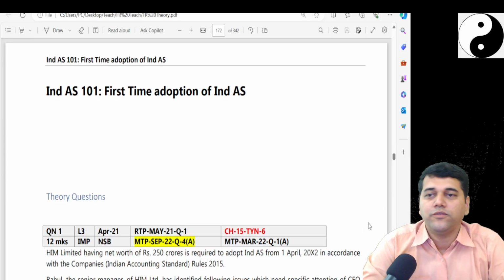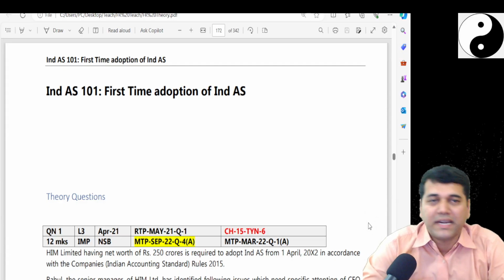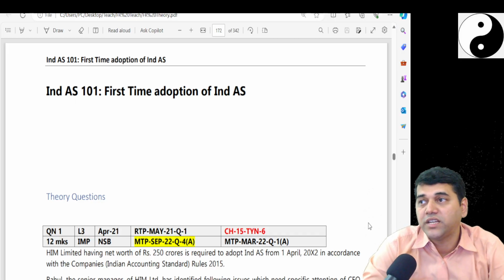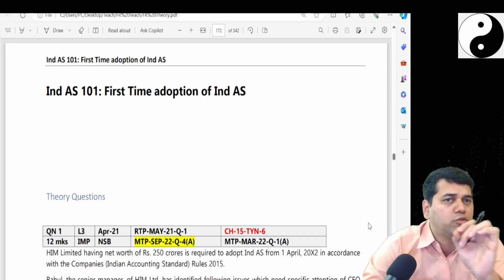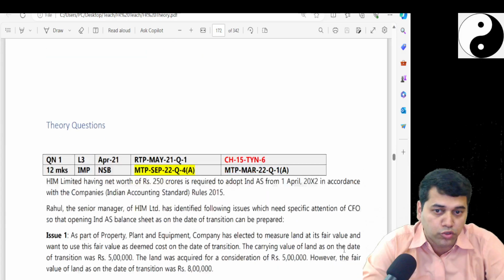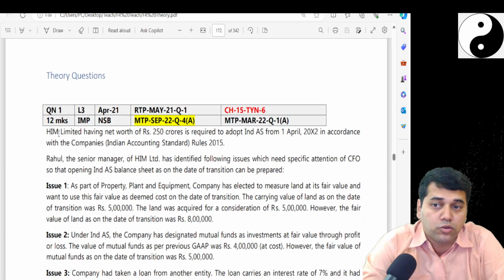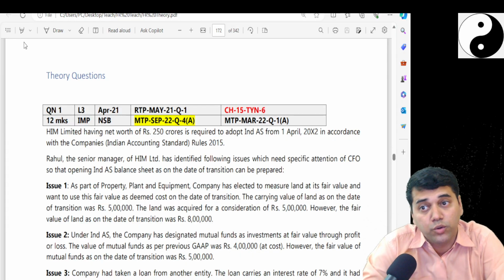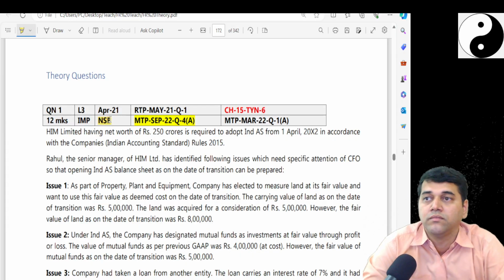Okay, students. So, in days 101, practical problems we have seen how the migration happens and all. There are some theoretical chapters. Okay, theoretical important questions. Please focus. If you see this question, this is a 12-mark question which has come in your MTP, RTP, and it has been updated in your new syllabus.